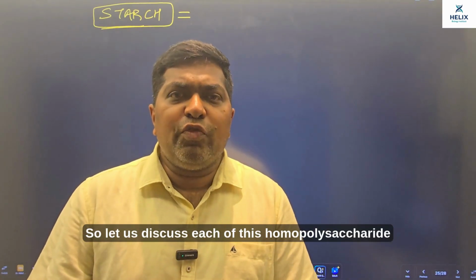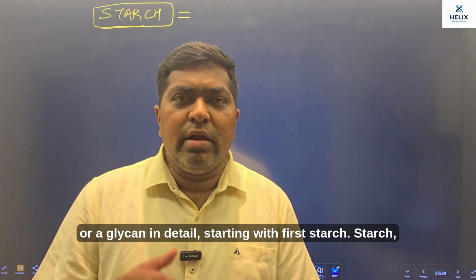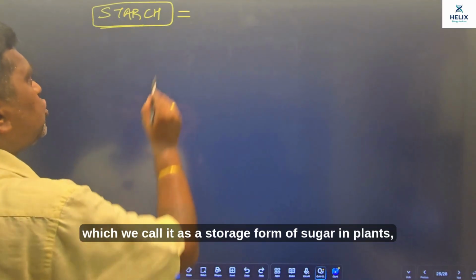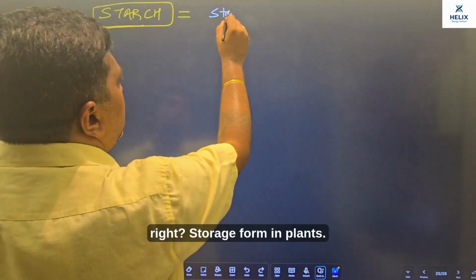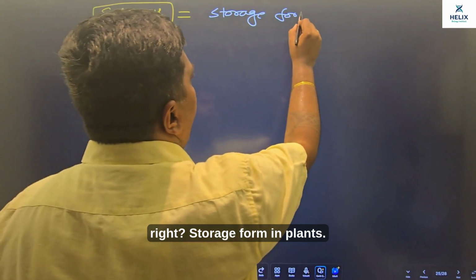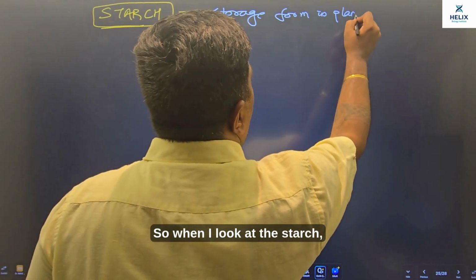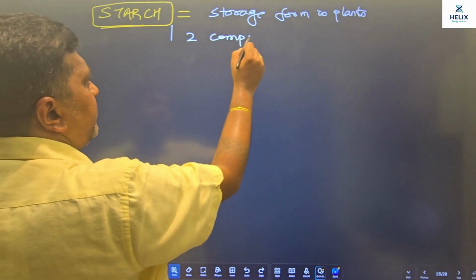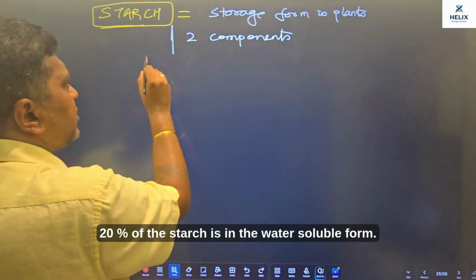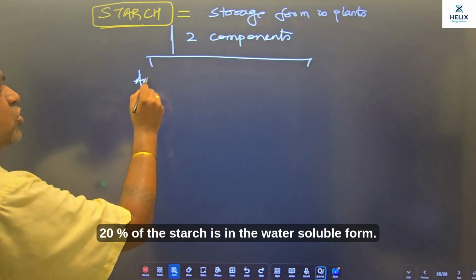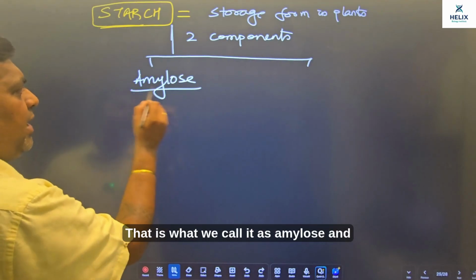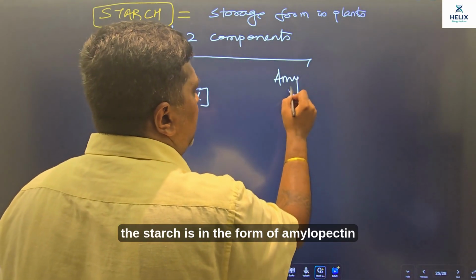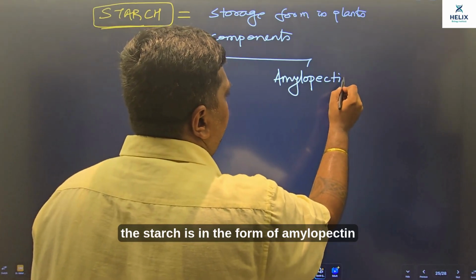So let us discuss each of these homopolysaccharides or glycans in detail, starting with starch. Starch, which we call the storage form of sugar in plants. Starch has two components: 20% of the starch is in the water soluble form, which we call amylose, and 70 to 80% of the starch is in the form of amylopectin.